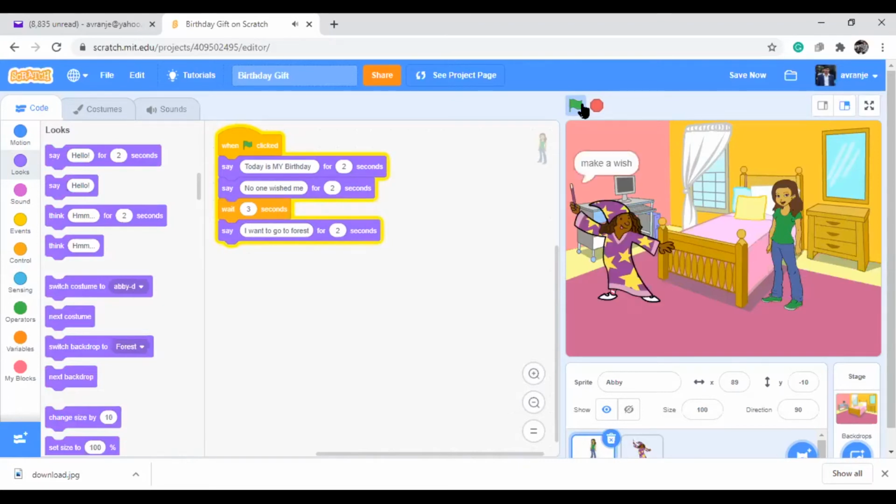If you are new to Scratch, you can enjoy this one. If you are already familiar with Scratch, maybe you get bored. Okay, I will change this one. Yeah, till now it happens like this.